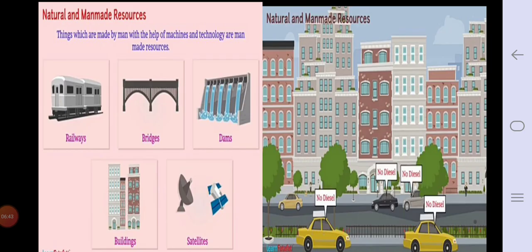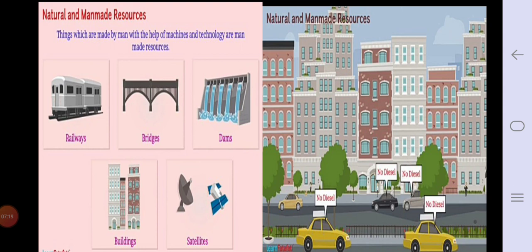What are man-made resources that we are going to see? Things which are made by man with the help of machines and technology are man-made resources. Those which we are producing are called man-made. For example, railway. Railway is man-made. Bridges, man-made. Dams are man-made. Buildings are man-made. Satellites, all these are man-made materials. You can add many more materials as man-made resources.